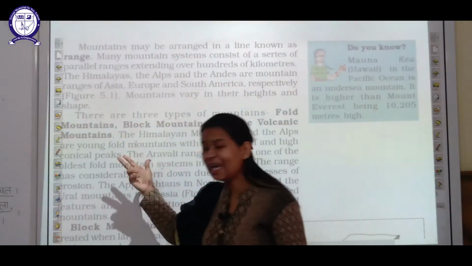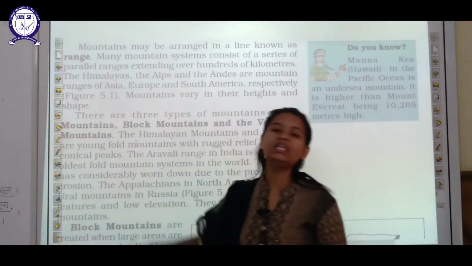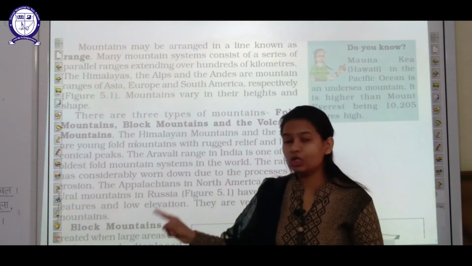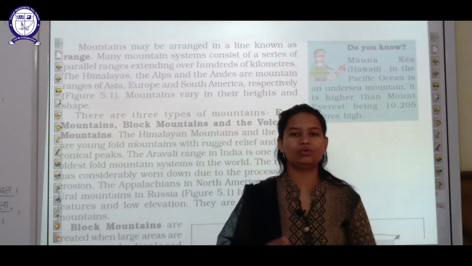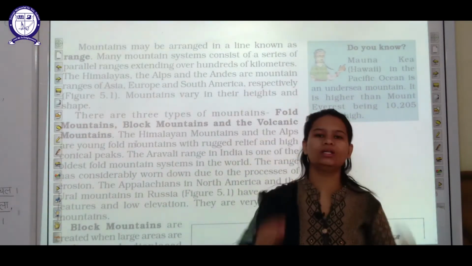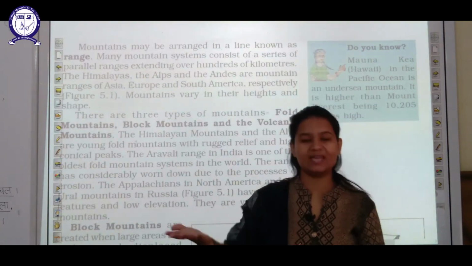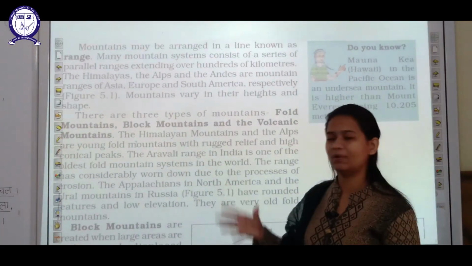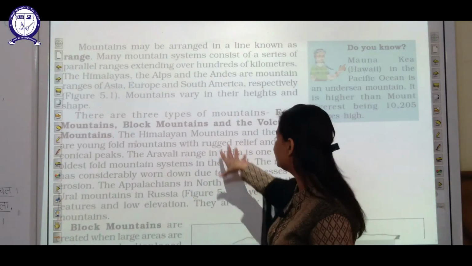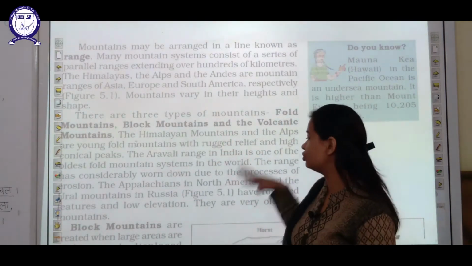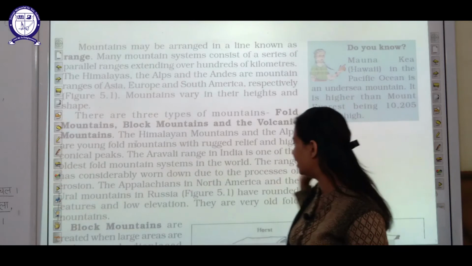And they have high conical peaks. I told you in the starting of the topic only, from above they are in conical shape and from their base they are very broad. We are talking about the mountains. So this is the example of fold mountains.